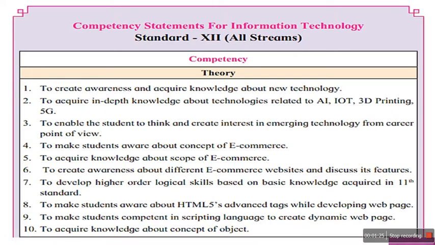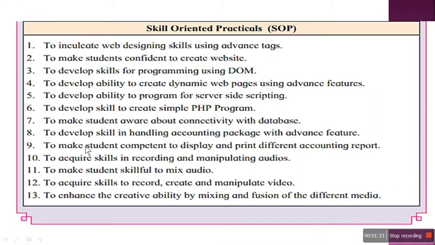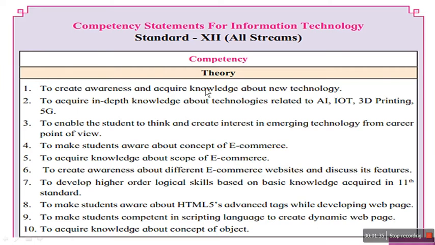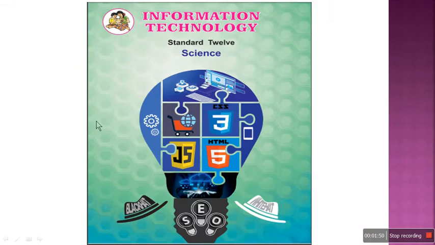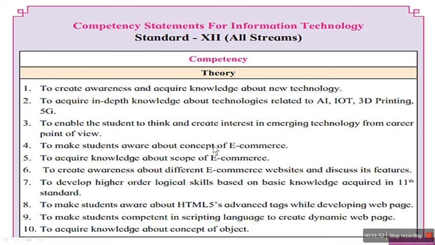So these are the objectives given by your state board education department, like what you're going to learn through your theory. Just have a read out all of this. So you'll be also learning AI, artificial intelligence, IoT, Internet of Things, 3D printing, 5G, etc. Then e-commerce is there. Then HTML5 advanced tags to develop web pages. Then you will be learning scripting language, that is JavaScript.